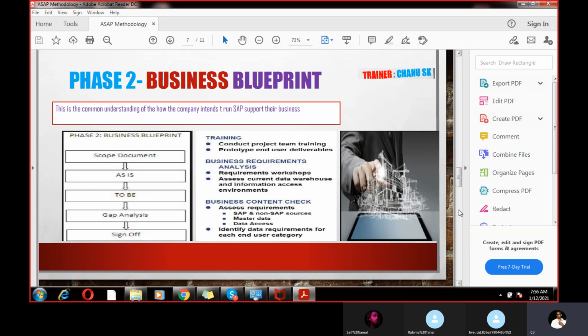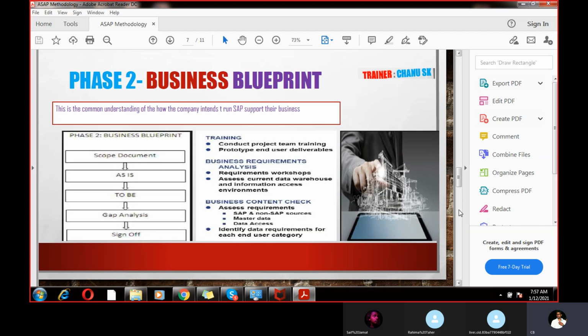So how many documents are there in the business blueprint? Once the plan is made, the next step is we need to make it into a document, right? If there is a document, there is proof. If there is no document, there is no proof. If the client says something orally and you map all those details and configure in the SAP system whatever the client says, and then after that the client says this is not my requirement, so you map it another way, what will you do? In such cases, the business blueprint plays a vital role. So you will have to prepare a business blueprint.